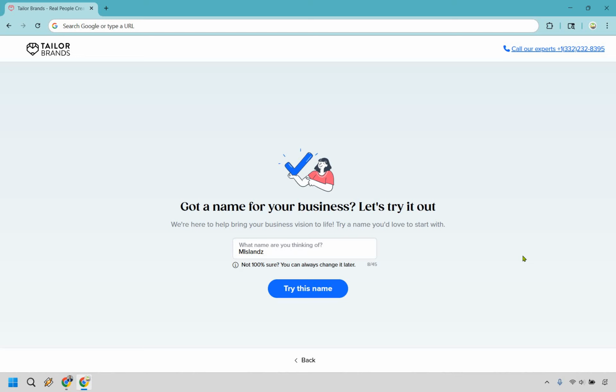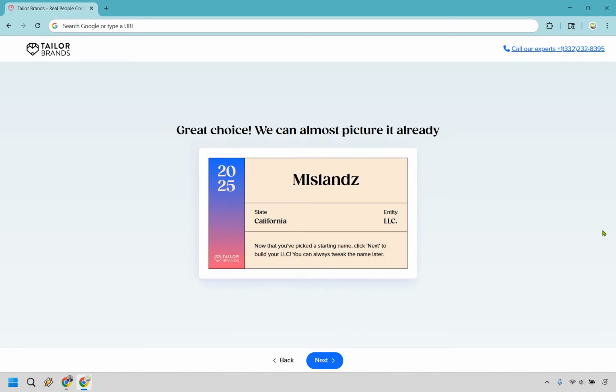So if you have a name for your business, let's try it out. What you want to do is put your name here. You don't need to add the LLC after it, and it says not 100% sure. You can always change it later, which is a good thing. Then click on try this name once you have one. Alright, so this one looks good. Assuming yours is going to be good as well, let's click on next.